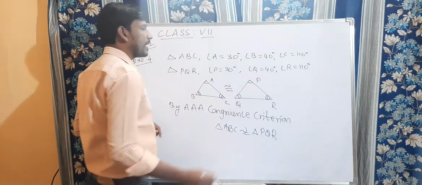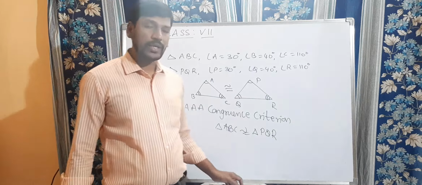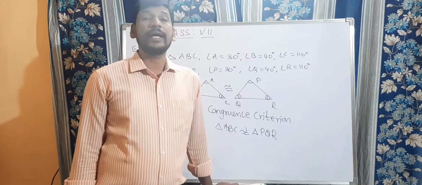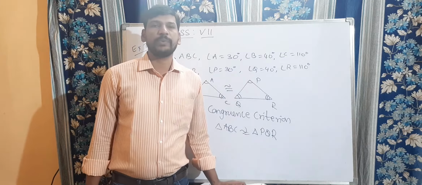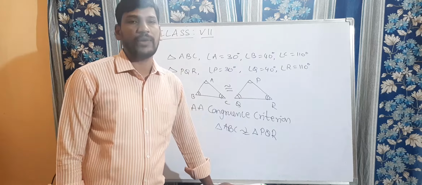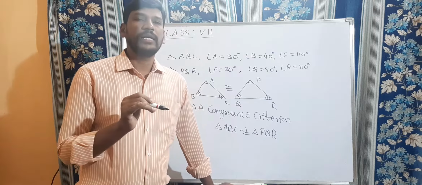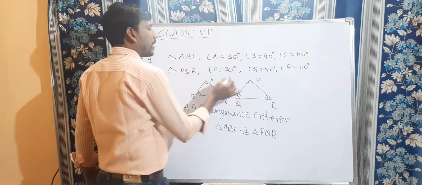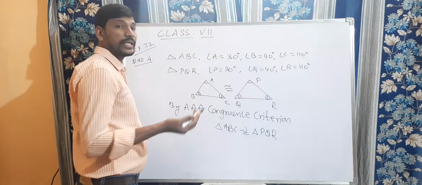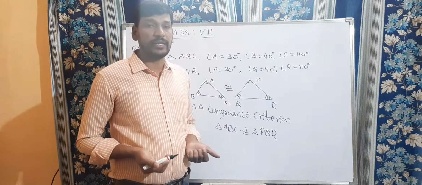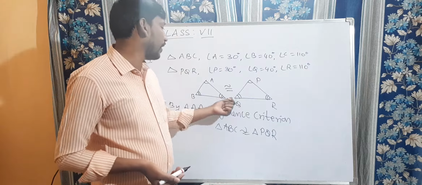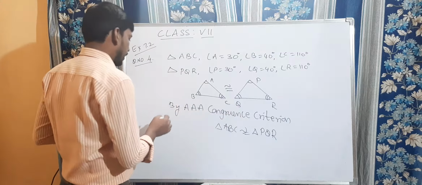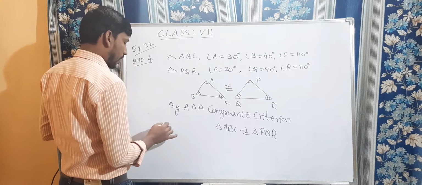Because when we can say that two triangles are congruent to each other, compulsory the corresponding sides are equal and also the corresponding angles must be equal. Then only we can say that those two triangles are congruent. But here they given only the corresponding angles are equal. But what about sides? If angles are equal, maybe sides are different here. That's why we cannot say that.